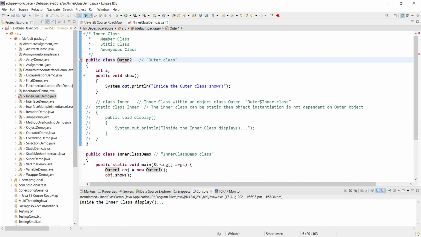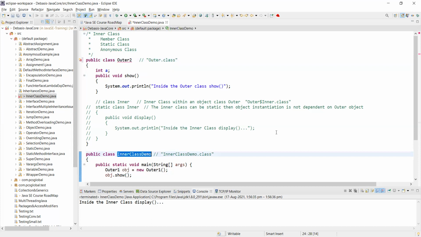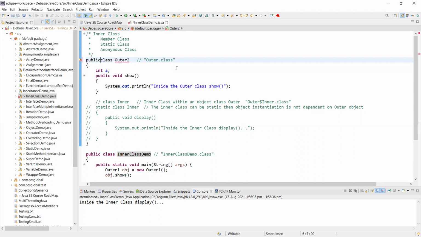Still it is not being taken. Or let's say outer two. No, sir, it is not taking the access. It is giving an error: the public type must be defined in its own file. That's what I am saying. It needs to be defined in a different Java file. There cannot be two public classes in one Java file. Yeah, inner class demo is one public class. Right. So that's very good. Thank you.